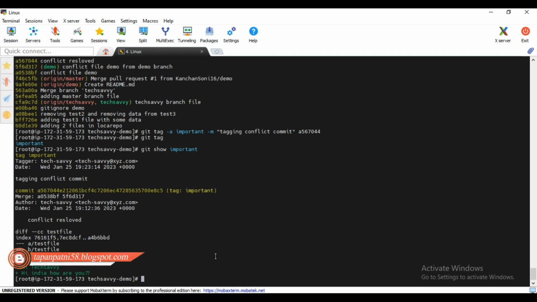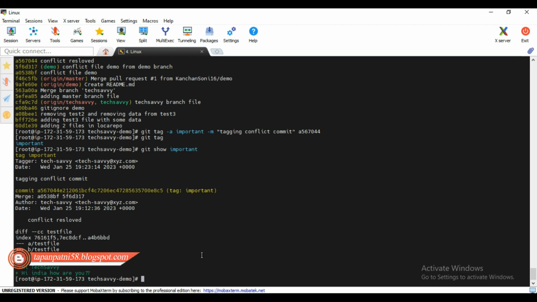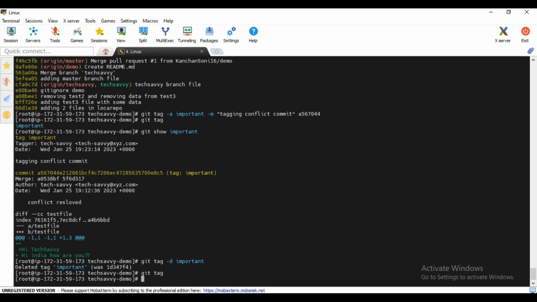Okay, so sometimes you feel that okay, now I am done with the important thing, I just wanted to remove this tag, so it's very simple. Just simply type git tag -d and tag name, enter. So the tag is deleted. If you wanted to see the list, now you will not be able to see the tag in the list. Okay,